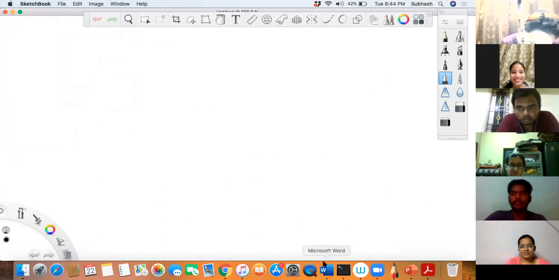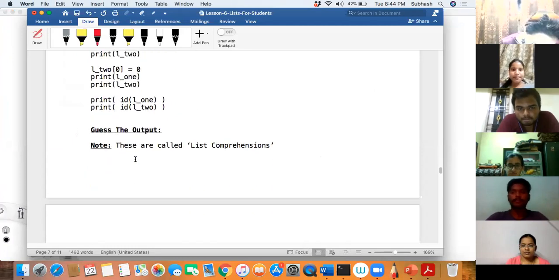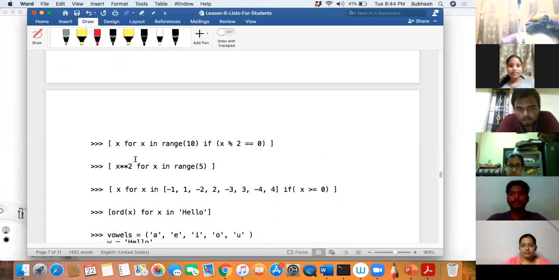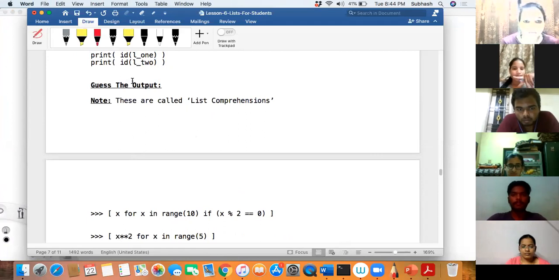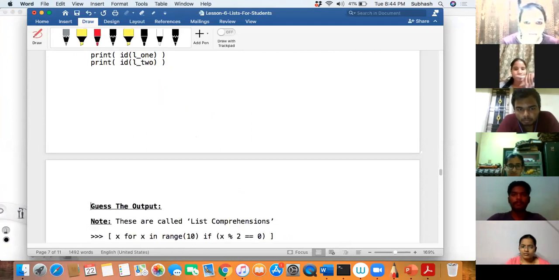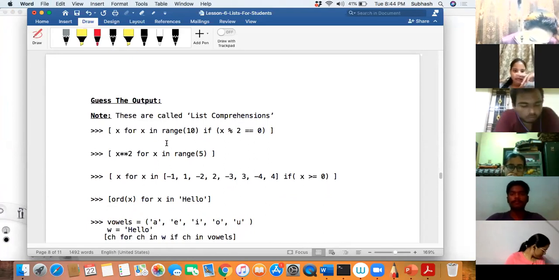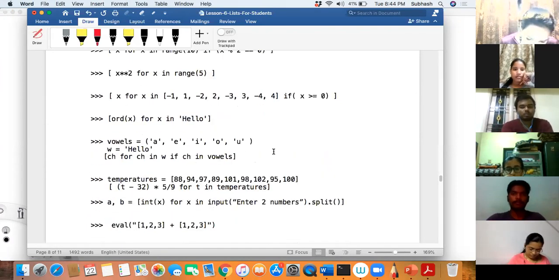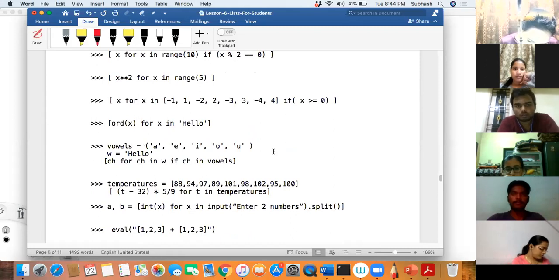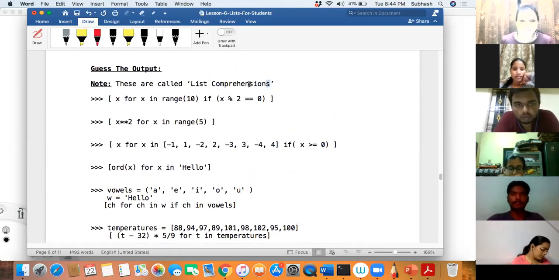Okay. Right. So where is my document here? Right. Now, guys, my favorite topic. This is called list comprehensions. Very, very important. It is not confusing if you understand, but even if I explain, it would be slightly confusing. So listen to me. These are called list comprehensions, where in place you will actually create the list.